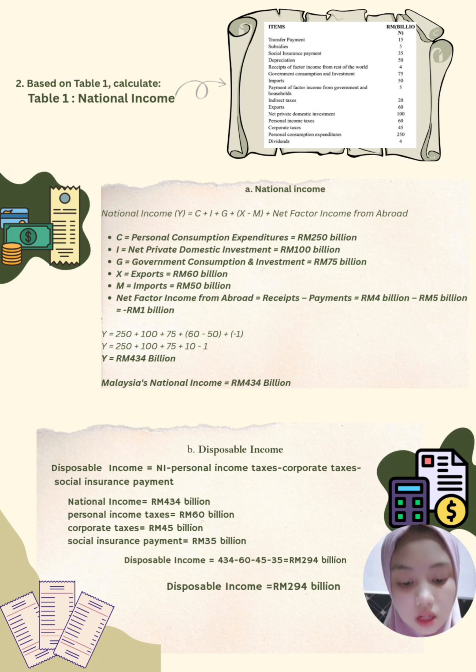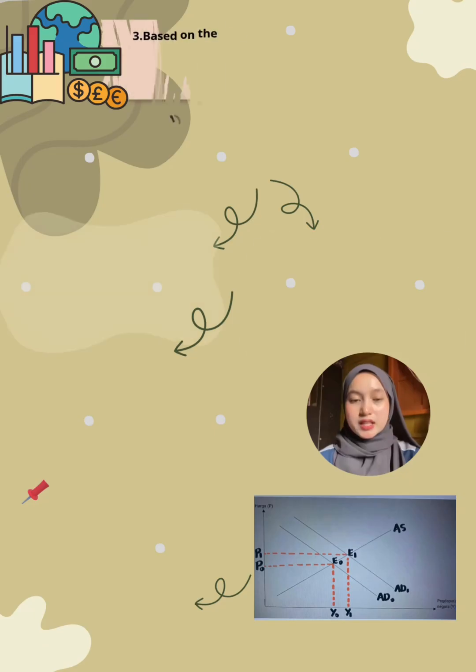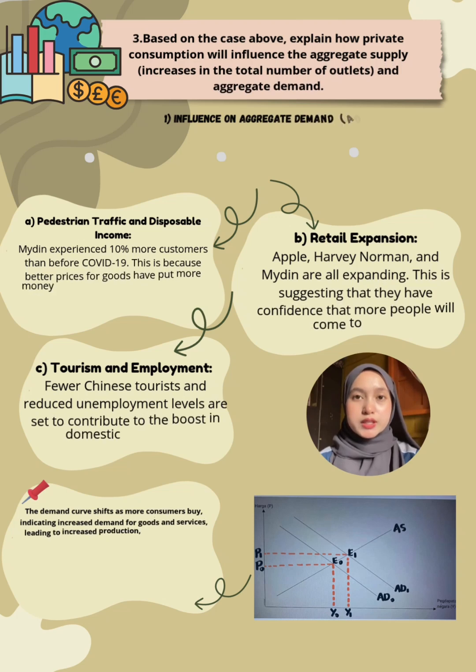So disposable income is equal to 434 billion minus 60 billion minus 45 minus 35, which is equal to 294 billion. So this disposable income is 294 billion ringgit. Next, I will continue with the next question.